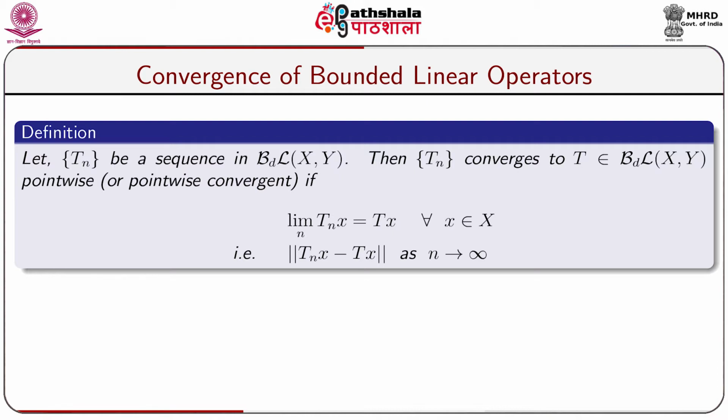Let Tn be a sequence of bounded linear operators from X to Y. Then the sequence Tn converges to T belonging to B(X,Y), that is, T is a bounded linear operator from X to Y, and we say the sequence Tn converges to T pointwise, or is pointwise convergent, if limit of n Tnx is equal to Tx. That means Tnx goes to Tx as n tends to infinity for all x belonging to X, which is equivalent to norm of Tnx minus Tx tends to 0 as n tends to infinity.